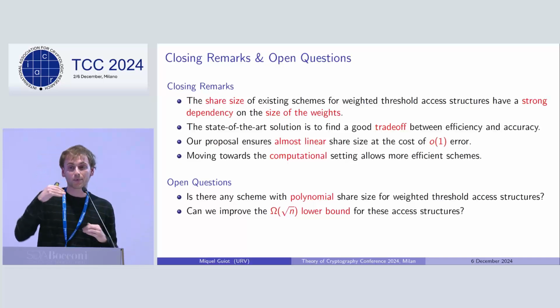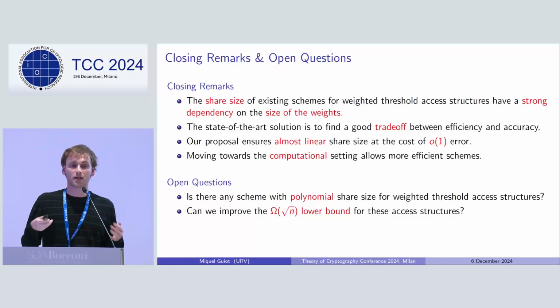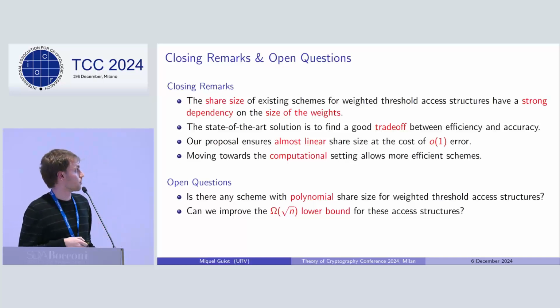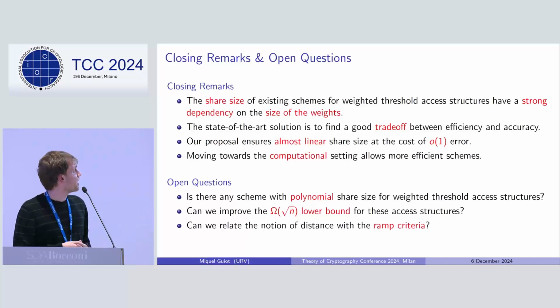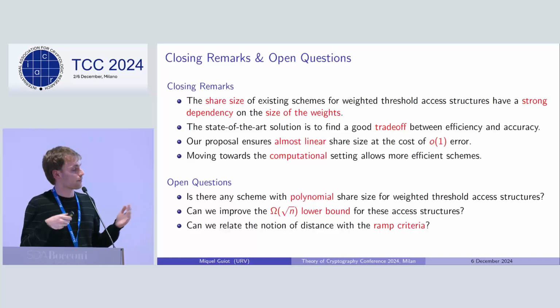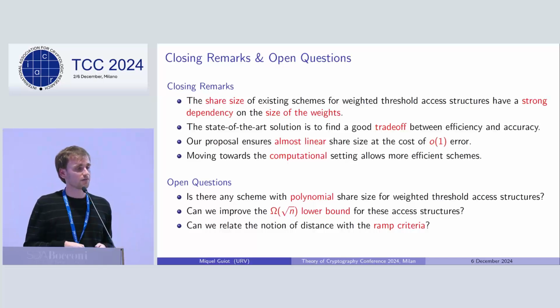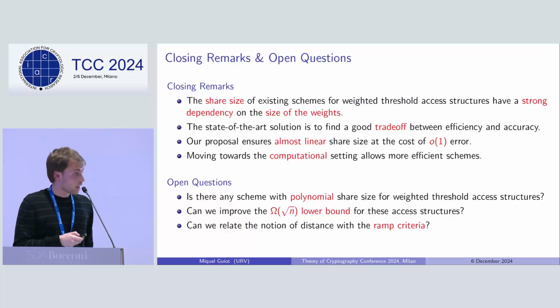So there's still a big gap between this lower bound and the known upper bound, which is quasi-polynomial in the number of parties. So there's margin for improvement there. And finally, this is more application-oriented, but it would be nice to find a relation between our notion of approximation and the RAM criteria, and be able to move from one to the other. That's all.